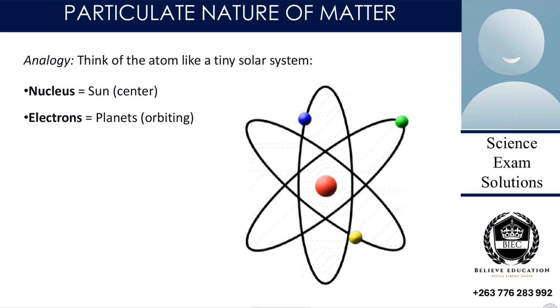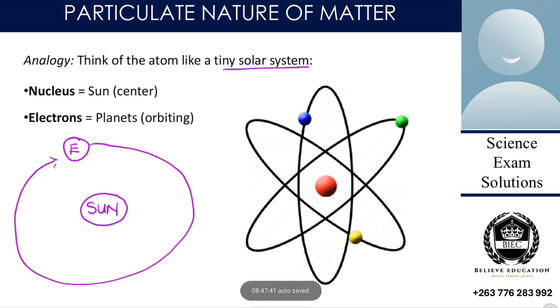Let's say for example you think of an analogy like a tiny solar system. We all know that we have the sun, and then the planet Earth rotates around the sun. Are we together? It is rotating around the sun, not the sun rotating around the Earth. So that's the same nature that happens here. The sun is our nucleus, and the electrons are rotating around it, in their orbits.